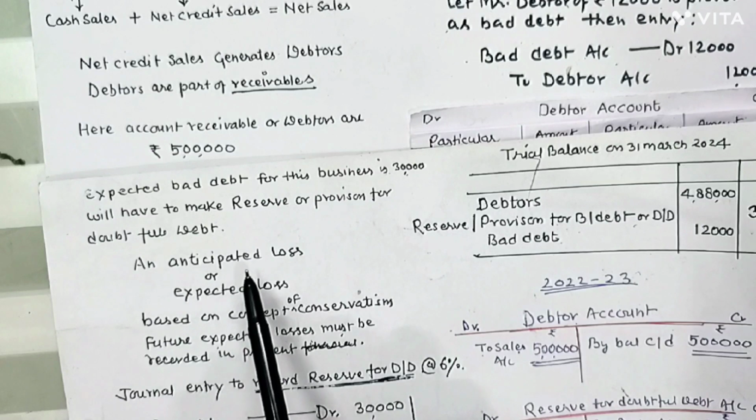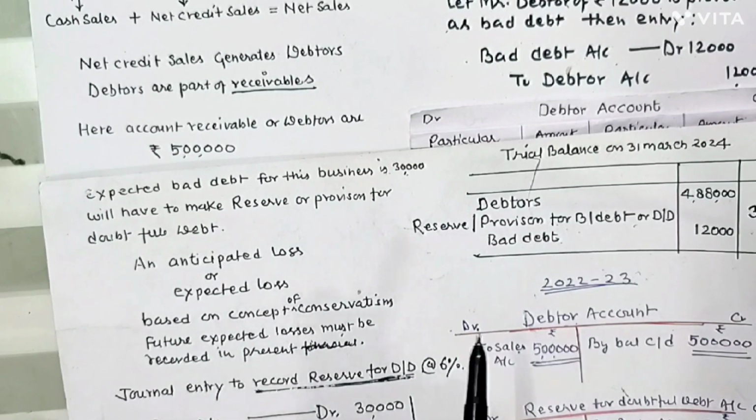This is an anticipated loss or expected loss which is supposed to arise in the next financial year, and future losses must be recorded in present as per the concept of conservatism or concept of prudence. So future expected losses must be recorded in advance in the present, whereas future gains or profit must not be recorded in present.